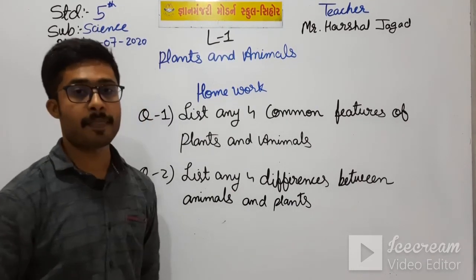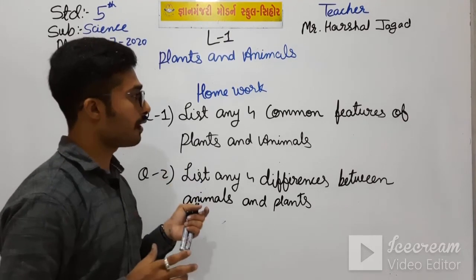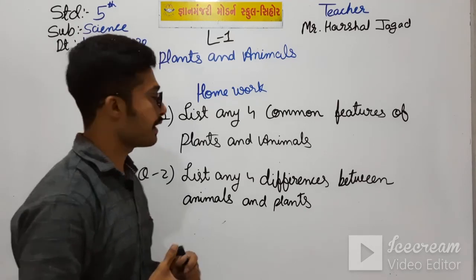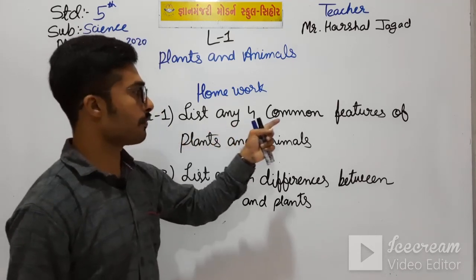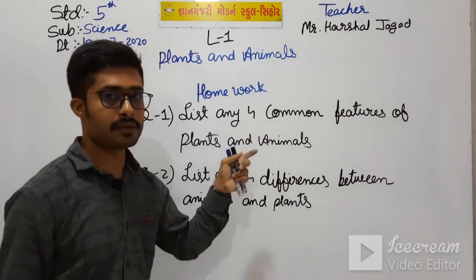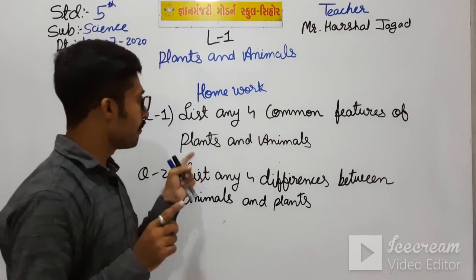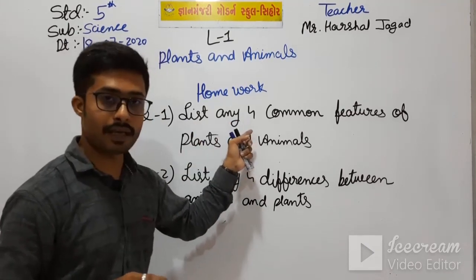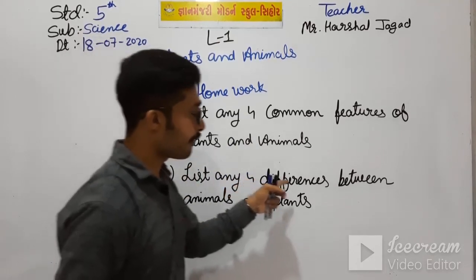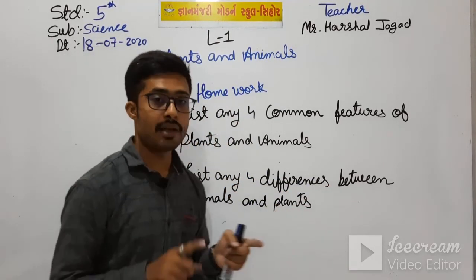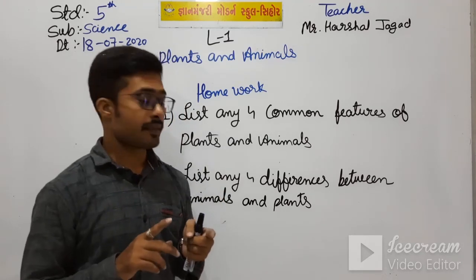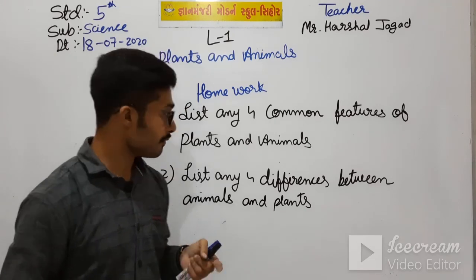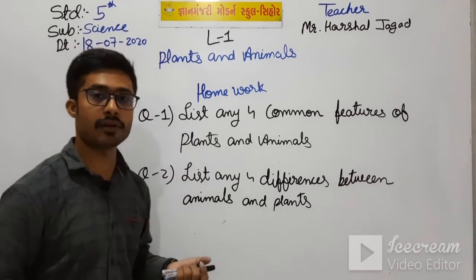Please note this down. I have given this homework because there are some points that you have to understand. So list any four common features of plants and animals means what are the common features in plants and animals. You have to write any four of them, and any four differences between plants and animals means you have to write any four points on the differences between plants and animals. So this is your today's homework. Please note this down.